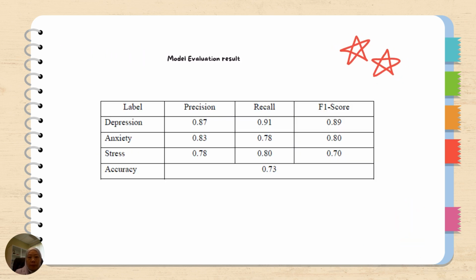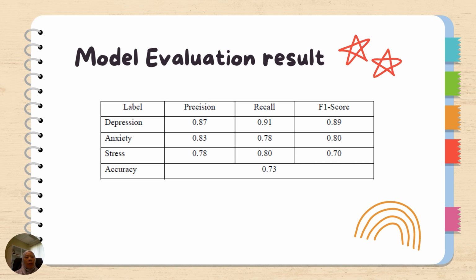Next we move to the model evaluation results. This is how we report the results of our models. In this case, there are three labels: depression, anxiety, and stress. We calculate the accuracy, 73%. We have precision, recall, and F1 score here. The model evaluation score is normally between 0 and 1, where 1 is the most accurate, meaning 100% accurate, and 0 is not accurate at all.